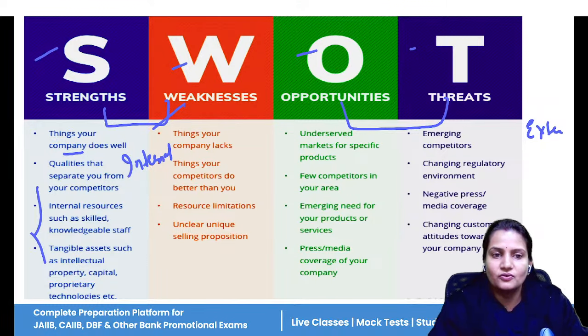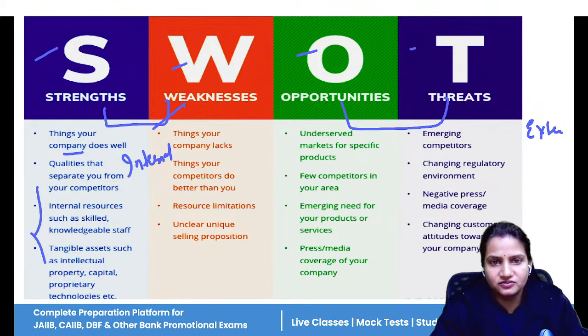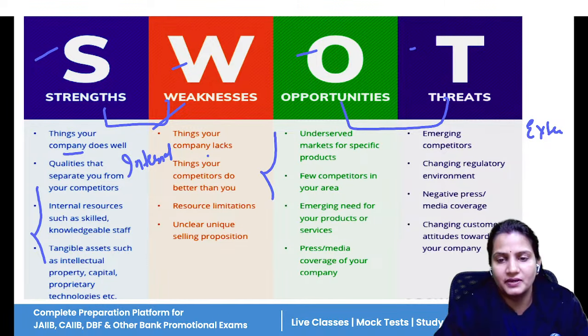Weakness is if your company is lacking anything: your company does not have skilled labor, does not have proper resources, and you are always confused with your product. So that is the weakness of the company. Opportunities means how much chance you get, what extra chance you get to make your company effective.